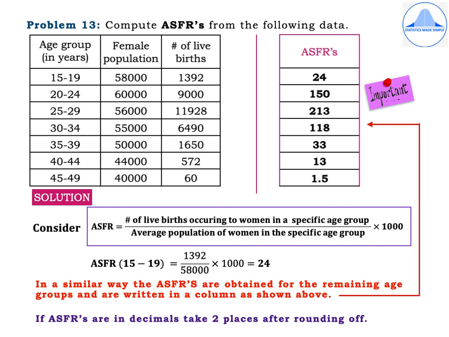Now, in a similar way, the ASFRs are obtained for the remaining age groups and are written in a column as shown above. I have highlighted them here in red color. So, the ASFRs for all the age groups are 24, 150, 213, 118, 33, 13, 1.5. Now, if ASFRs are in decimals, you can just take two places after the decimal after rounding off.